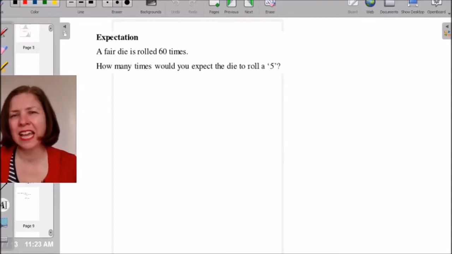We're still looking at the binomial distribution, and today we're going to look at some new concepts that we haven't explored yet in this section on probability, and those concepts are expectation and variance.